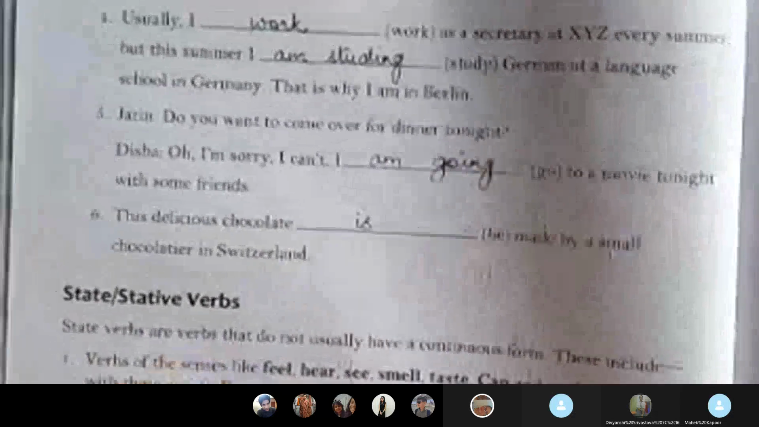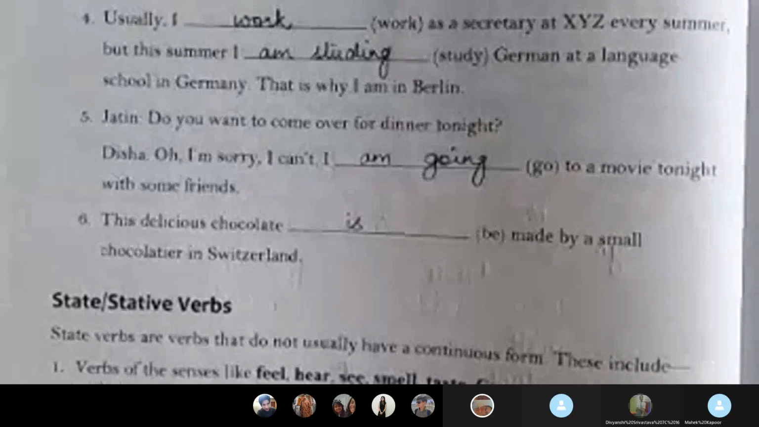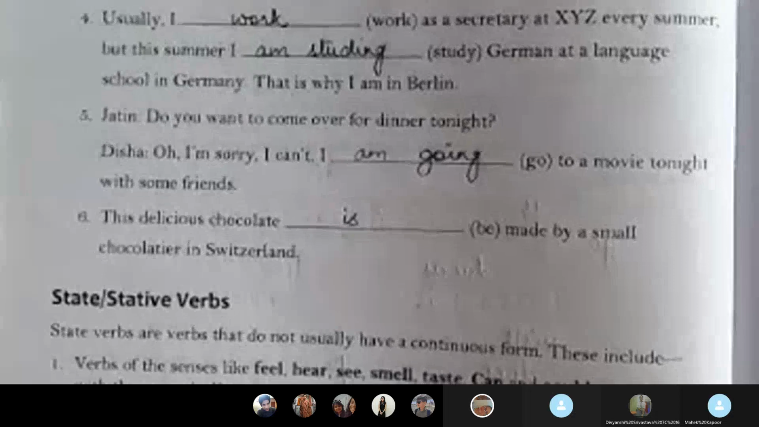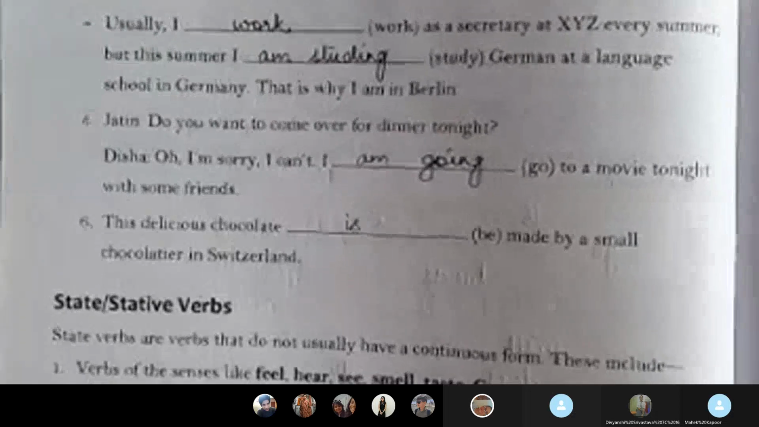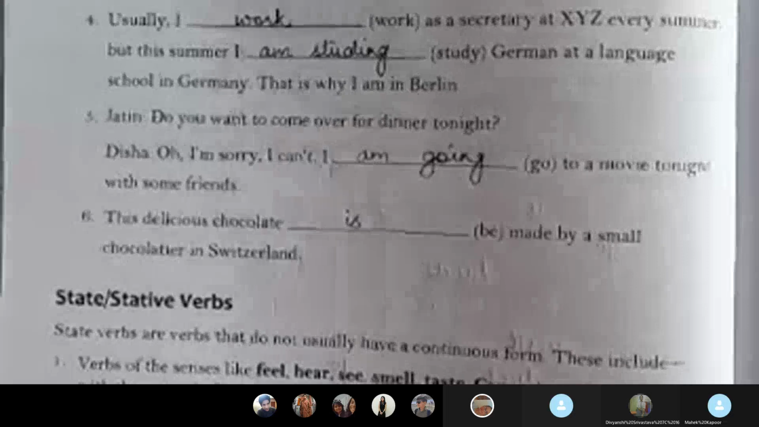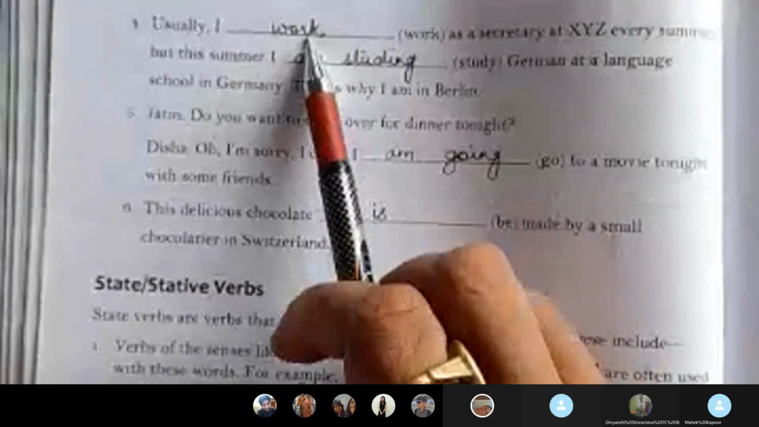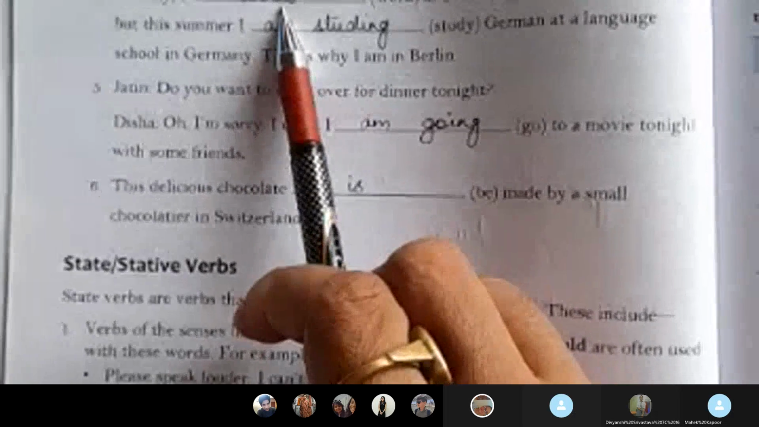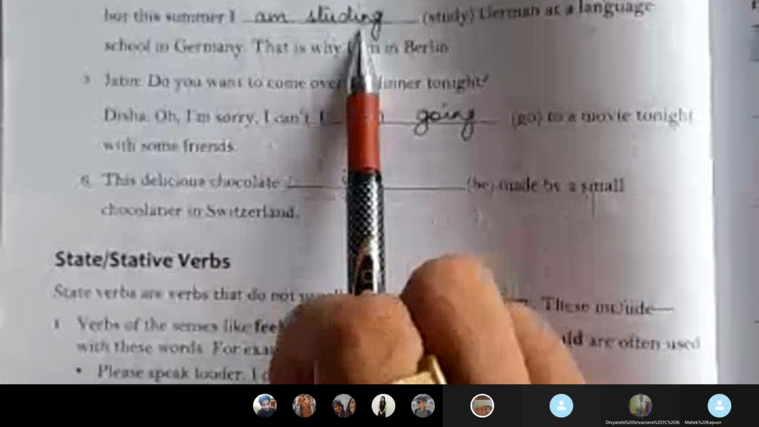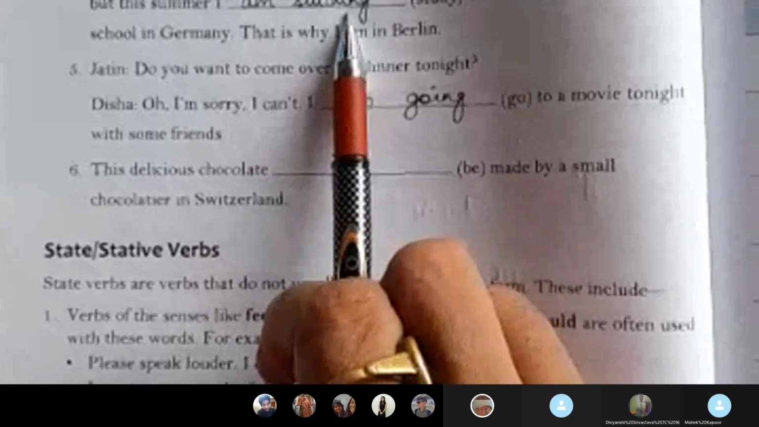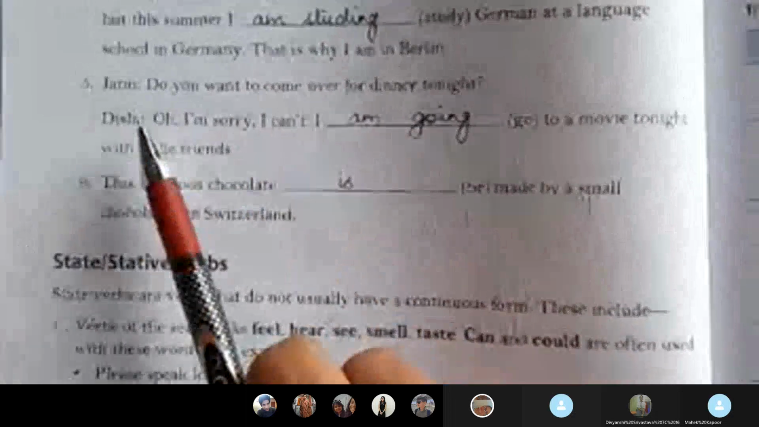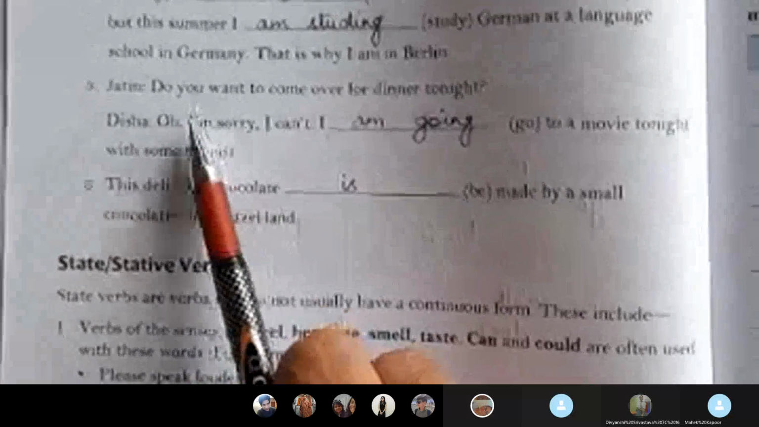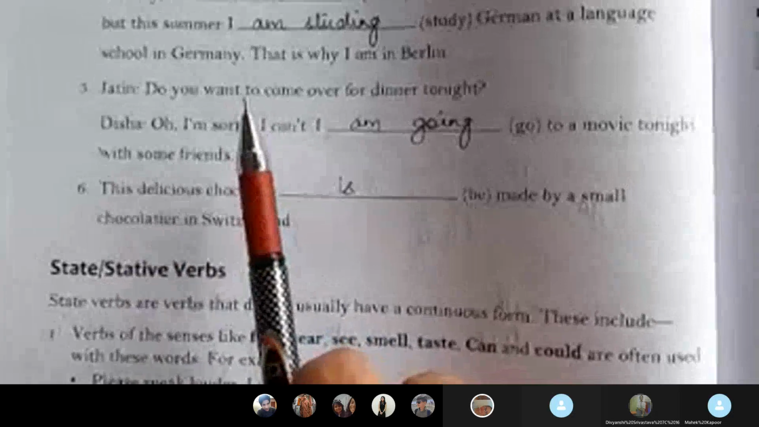Now see here the fourth one. Usually I work as a secretary of XYZ every summer, but this summer I am studying German at a language school in Germany. That is why I'm in Berlin. So now see, work, is it simple present or present continuous? Ma'am, simple present. Very good. I'm studying. Present continuous. Very good. May I know your name, please? Ma'am, Tahura. Tahura, thank you for responding. It gives me a lot of encouragement.